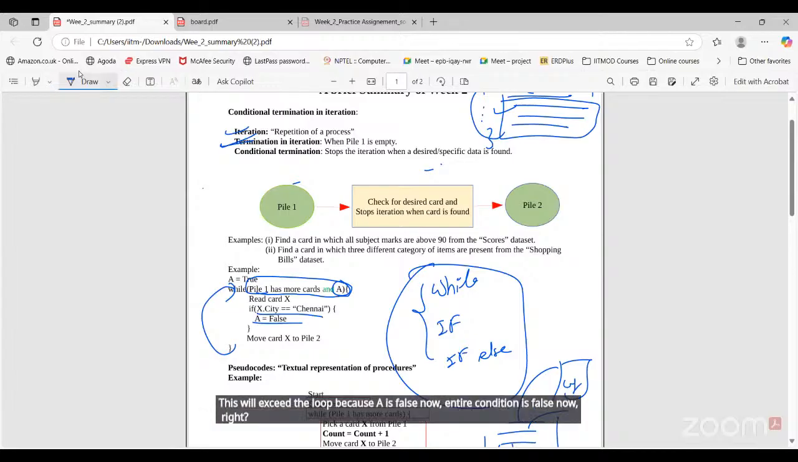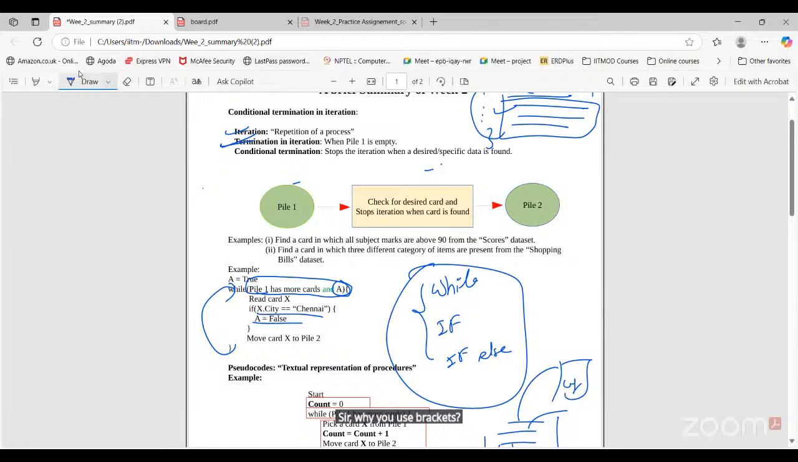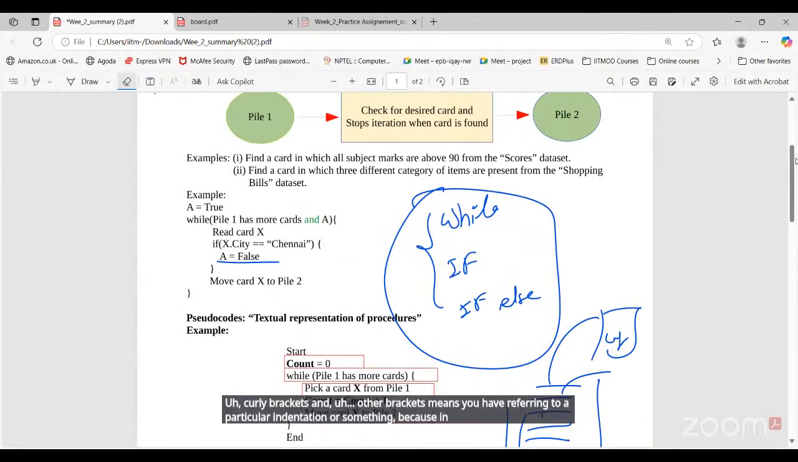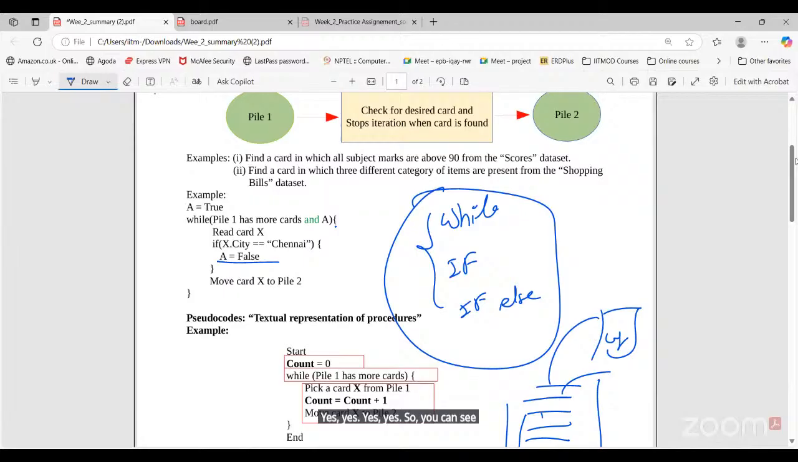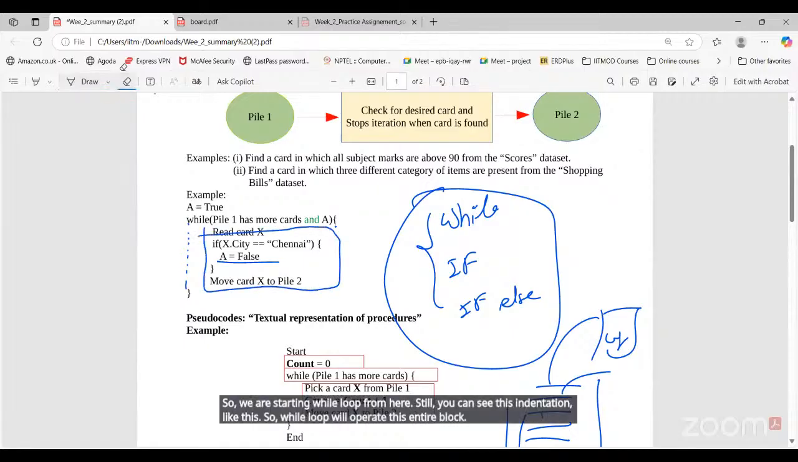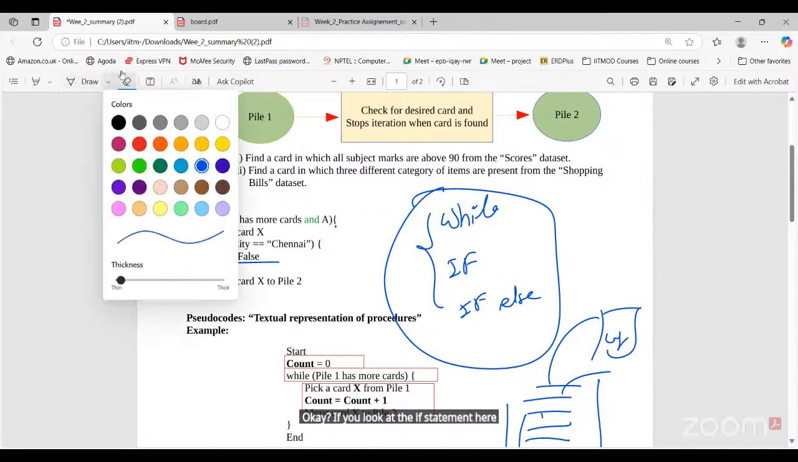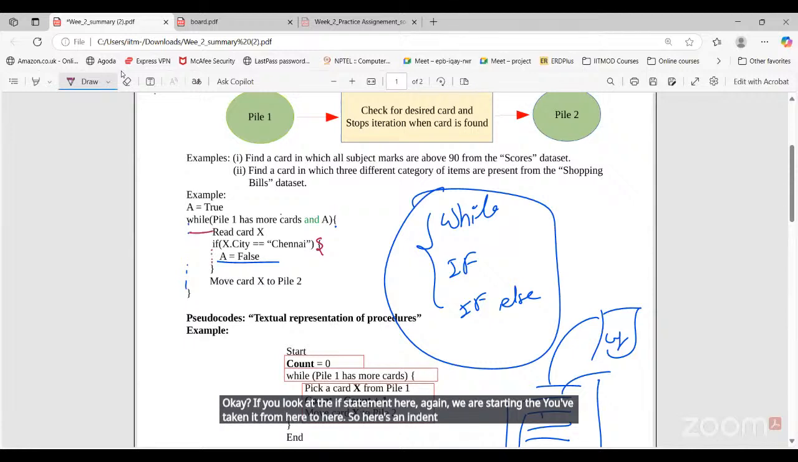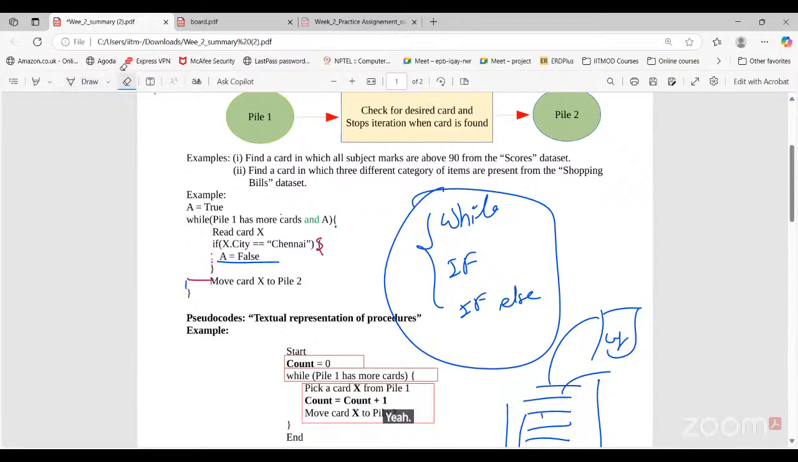Sir, why do you use brackets? Which bracket here? Curly brackets? You can see it's curly braces, right? Referring to indentation, because in Python we don't use them. So we are starting the while loop from here till here, and you can see the indentation. So the while loop will operate on this entire block. If you look at the if statement here, again we are starting the if statement from here to here. So you can see indentation here. Indentation means you can see space here, right? Four spaces, or one tab.